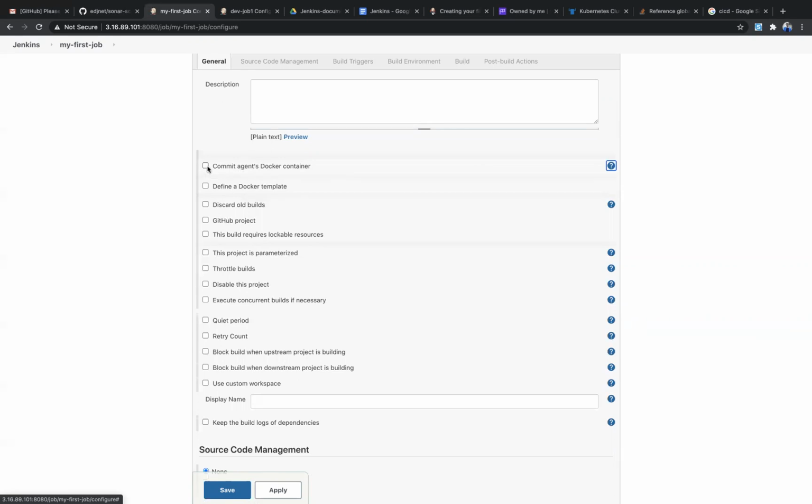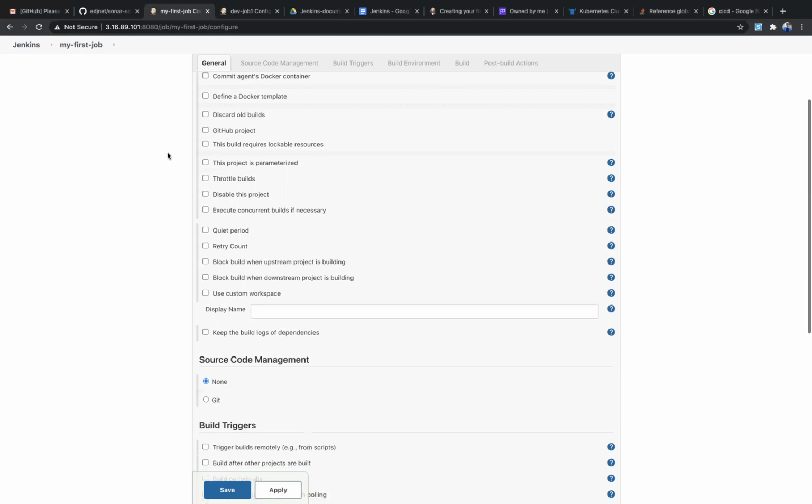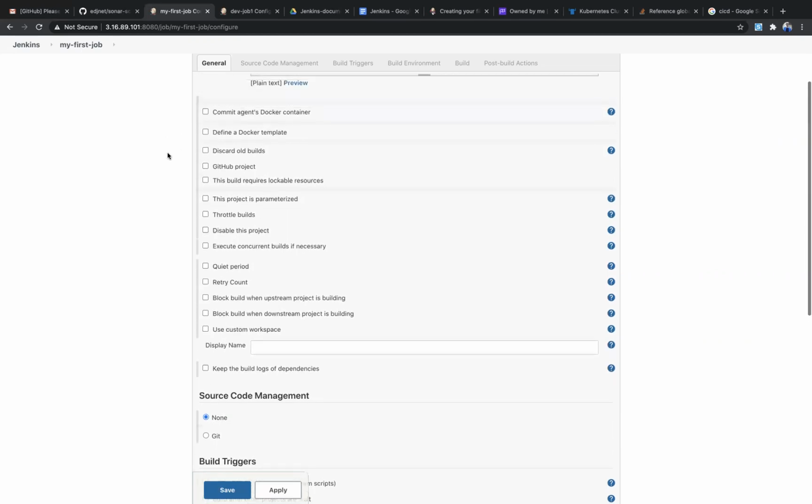If you check it, then whatever updates there are to the existing container will be added to the Docker container. So that's it. I'm going to discuss Docker later, it's at an advanced level.